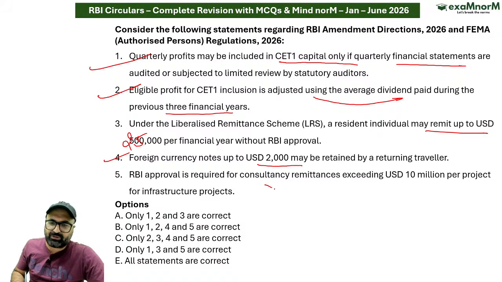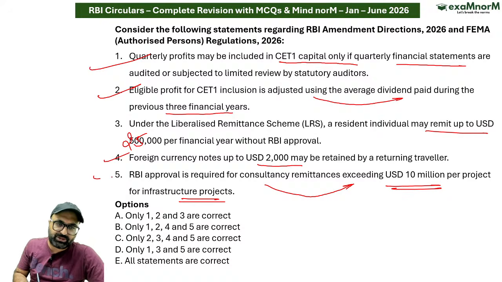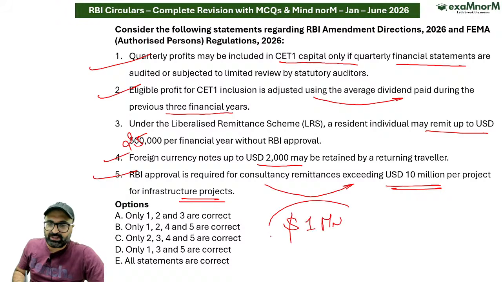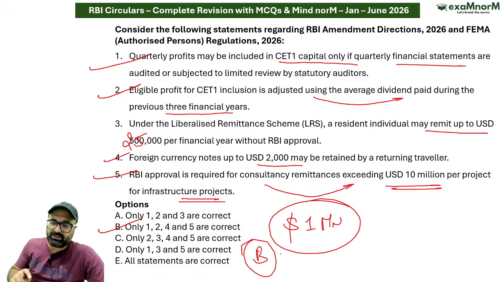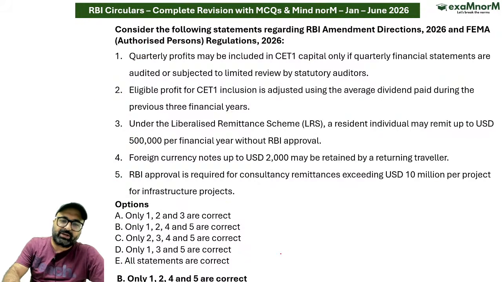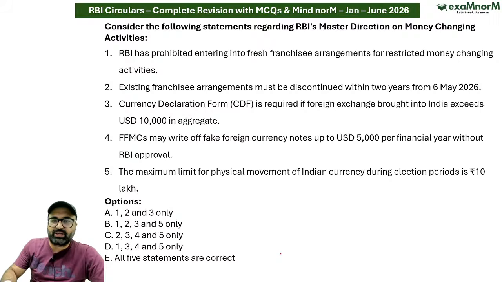RBI approval is required for consultancy remittance exceeding $10 million per project for infrastructure projects. Correct. $1 million for other projects. In that case, RBI approval is required. So answer is going to be B option. Is it clear, everybody? Is it clear? So move on to the next question.